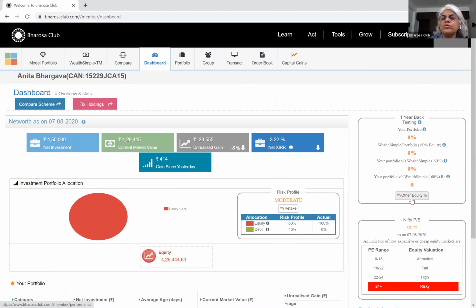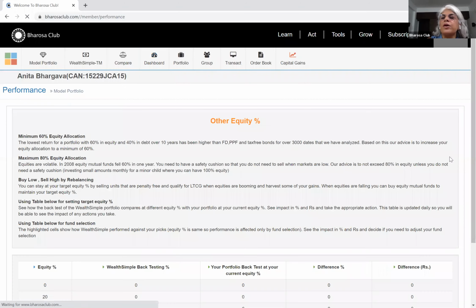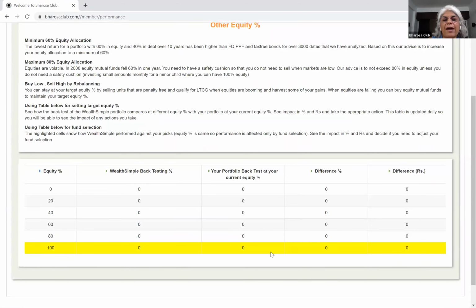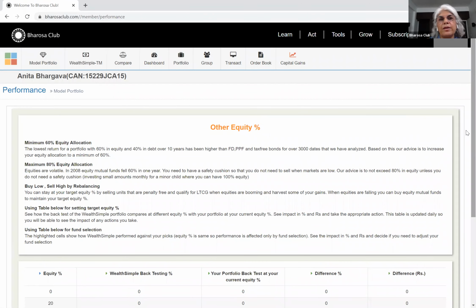And in this, you can go to other equity percentages. This is using 60-40, the one that's on the dashboard, but just under that on the right is other equity percentages, and you can take a look. Mine is all 0 because I don't have equity. I'm fully in small cases, but how would yours have done? Yours would be in the yellow band. So this helps you in 2 ways. It not only helps you in figuring out whether you need to simplify your approach, but it also helps you in understanding asset allocation in a better fashion. So I think that is it for now. Sanjay and Sahil, if you think I've missed out anything, please chime in.